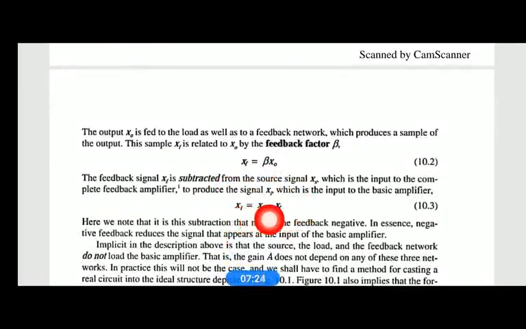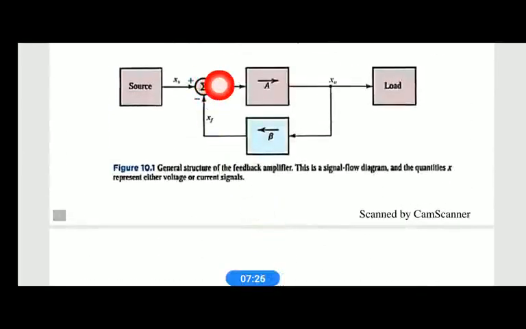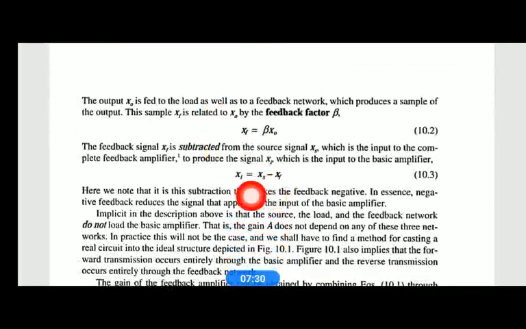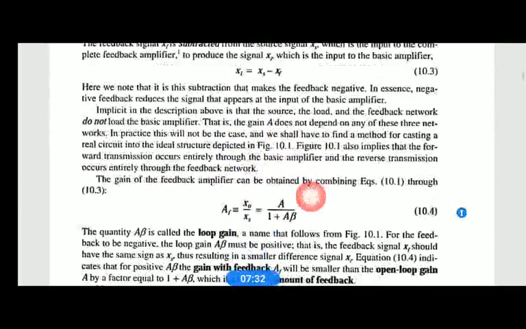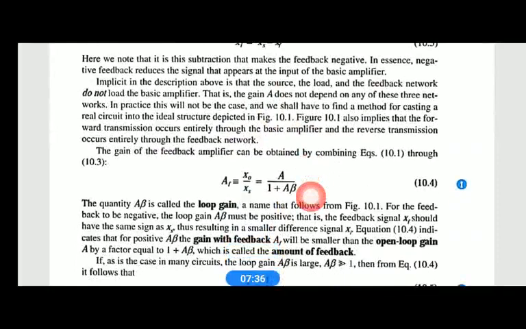And you see the Xi here, which is generated by subtracting XF from XS. Therefore Xi is equal to XS minus XF, right? So dear students, you concentrate on the points which I am explaining here. Those are the important points.